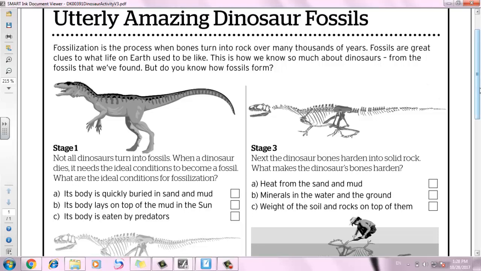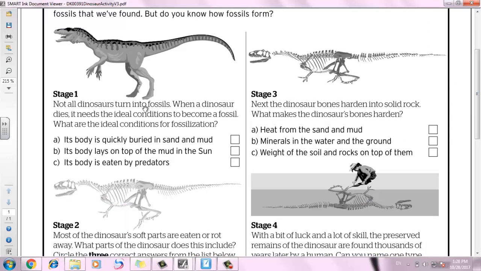Stage 1. Not all dinosaurs turn into fossils. When dinosaurs die, it needs the ideal conditions to become a fossil. What are the ideal conditions for fossilization? What must happen at first for the bones to turn into rock, for the bones of the dinosaur to be a fossil? A. Its body is quickly buried in sand and mud. B. Its body lay on the top of the mud and in the sun. C. Its body is eaten by predators. And as I said, predators are the animals which eat the body of the other animal.